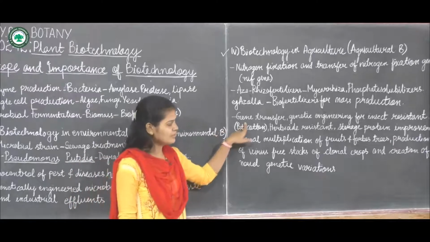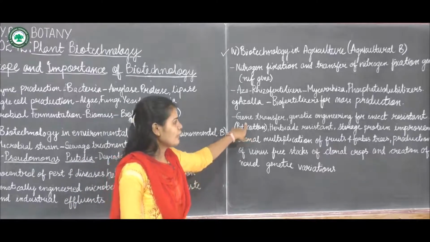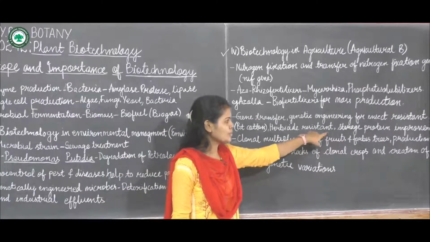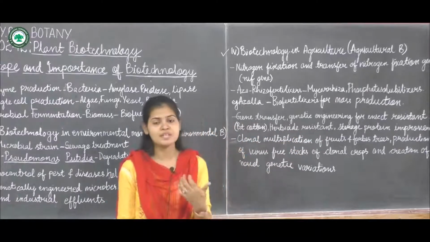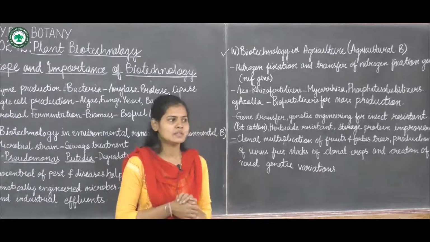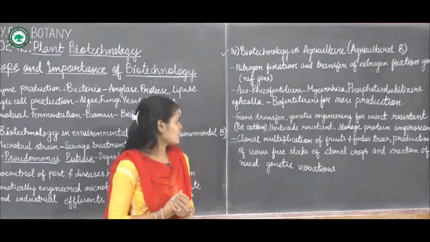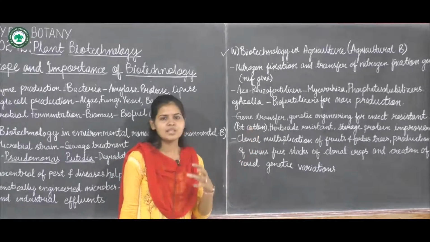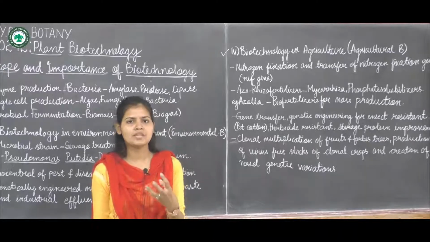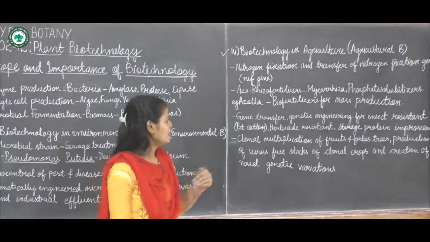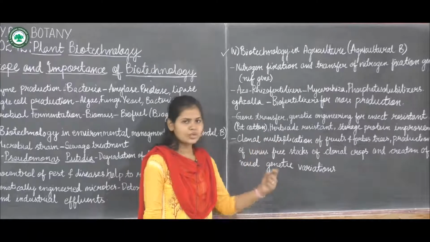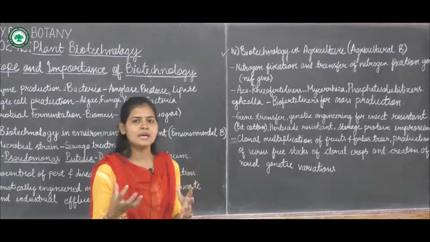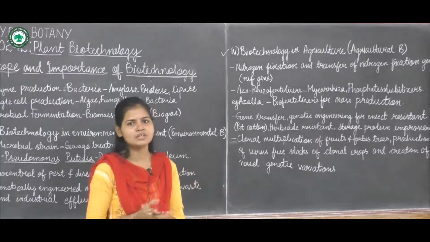Next is gene transfer, genetically engineered for insect resistance, that is Bt cotton, herbicide resistance, storage protein improvement. There will be manipulation at the gene level, so that Bt cotton, Bt brinjal and Bt tomato are also there. Certain genetic manipulation is done at the gene level, and herbicide resistance, storage protein, and their quality are improved by using various biotechnological methods.